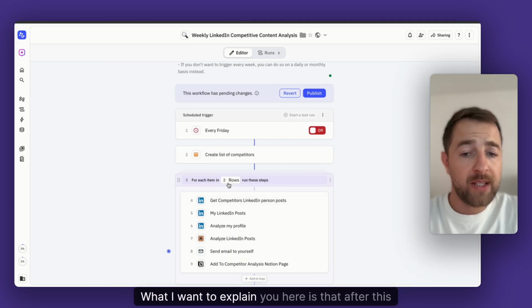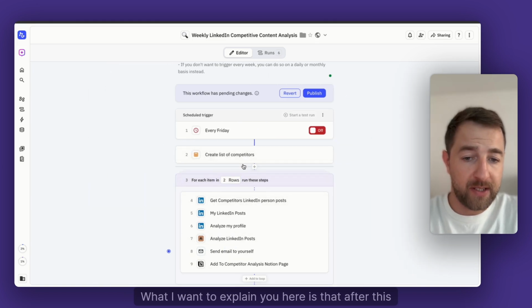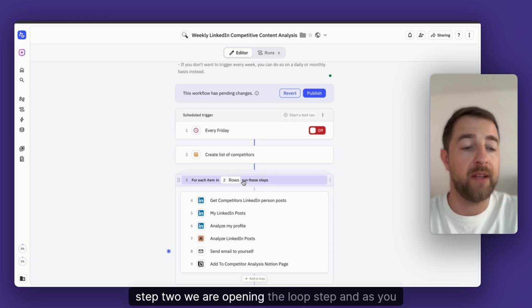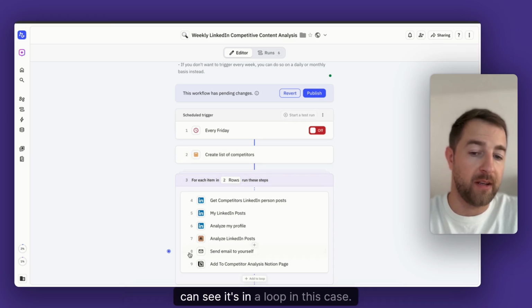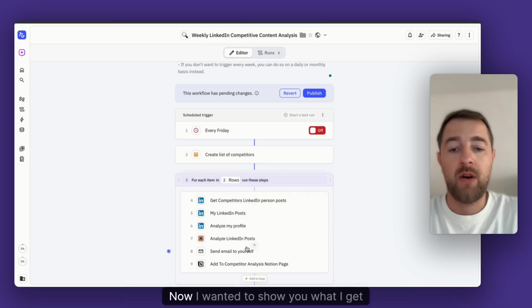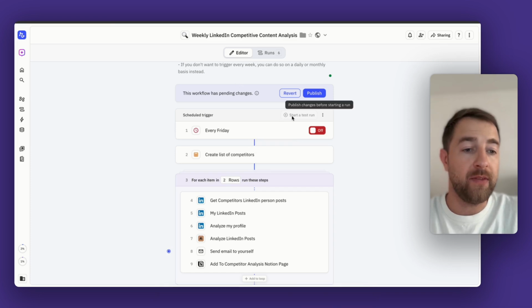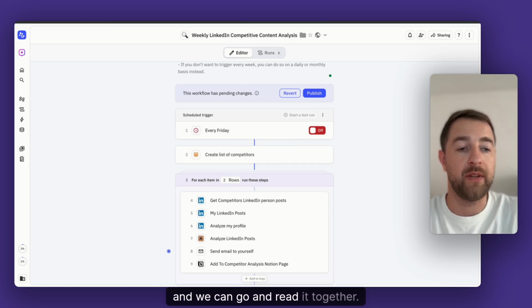What I want to explain to you here is that after this step 2, we are opening the loop step, and as you can see, it's in a loop in this case. Now I wanted to show you what I get from this prompt, and we can go and read it together.